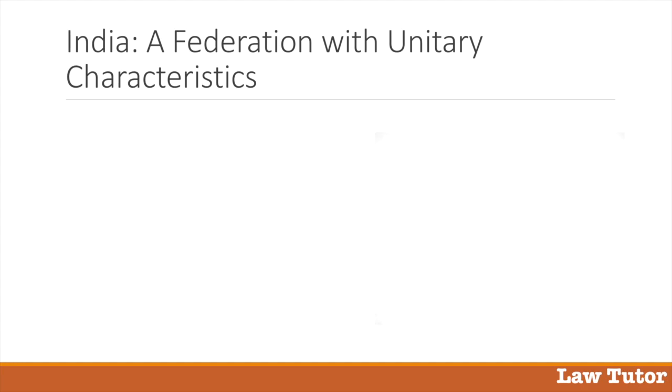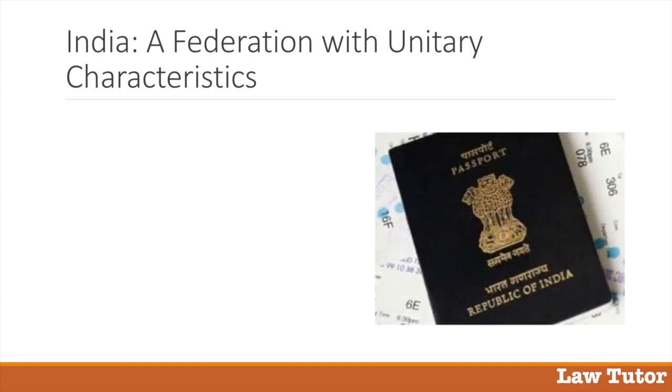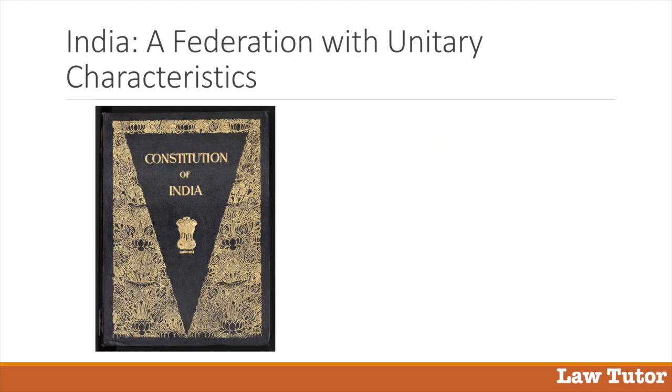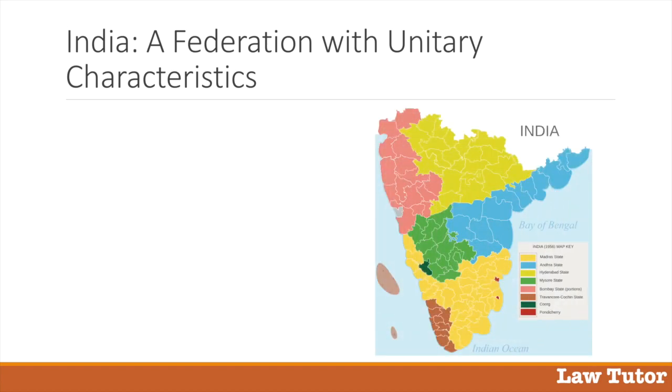Firstly, unlike federal countries, which have a dual citizenship of the Union and the state, India has a single citizenship. Secondly, there is a single constitution which constitutes the organs of the government and explains the distribution of power between the Union and the states. Thirdly, the Constitution of India provides for the centre to change the name or alter the boundaries of the states. This is not possible in a strictly federal government.